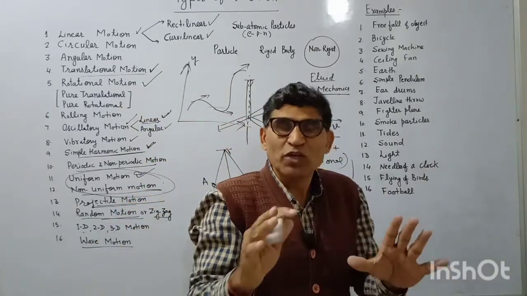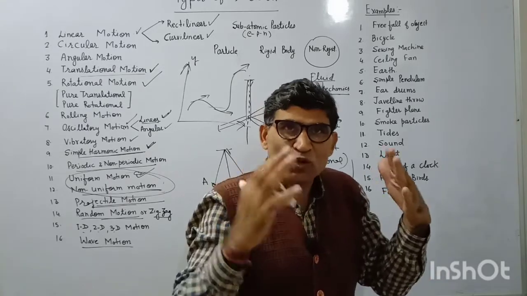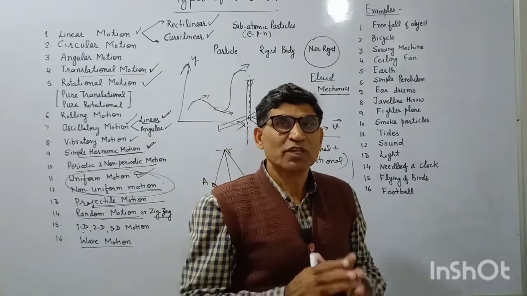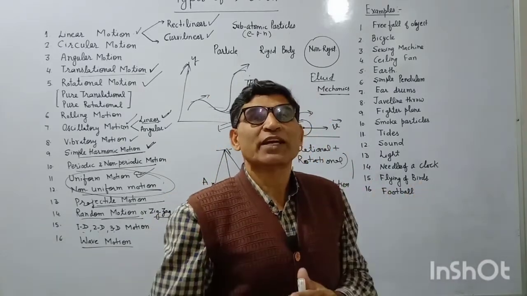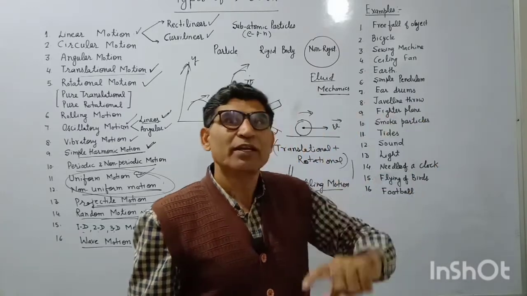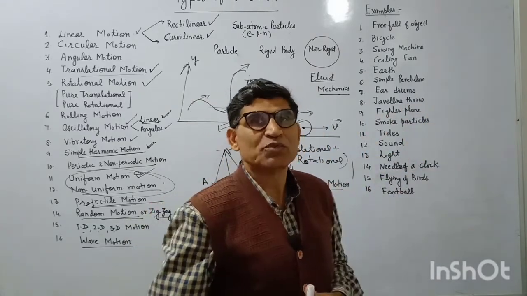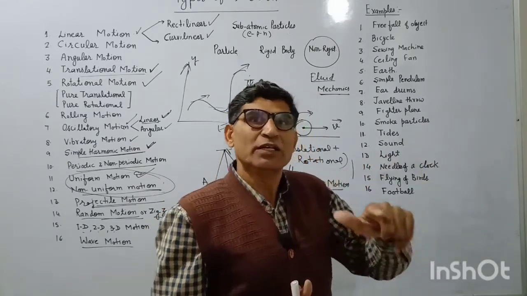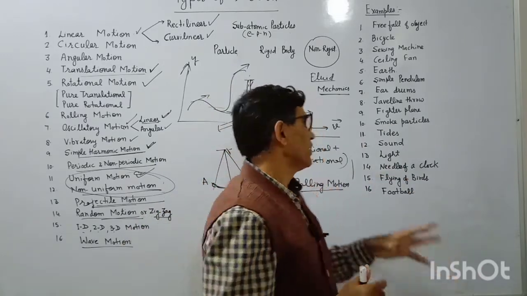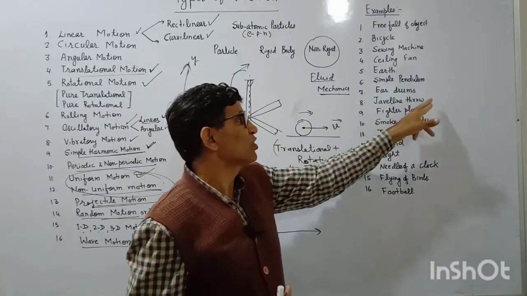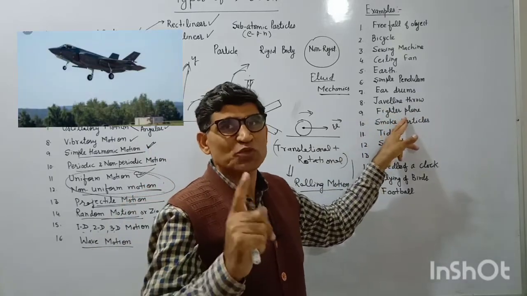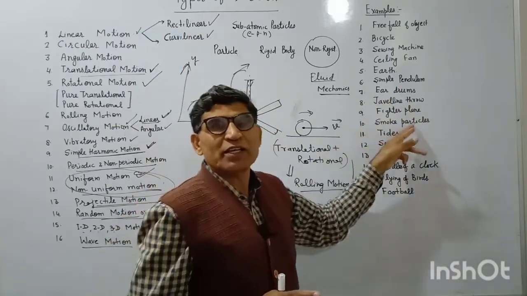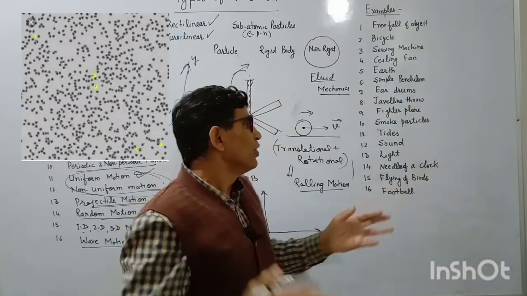If the body is non-living but there is some engine, just like an aeroplane, we cannot call it projectile motion. The reason is that other forces are also acting, and the aeroplane may take different heights at different times. But the projectile or javelin throw has to move under the influence of gravity. That's projectile. Javelin throw is a projectile motion. Motion of a fighter plane is not projectile motion. That may be zigzag or any kind of motion. Smoke particles show random motion, they keep on moving in all directions.